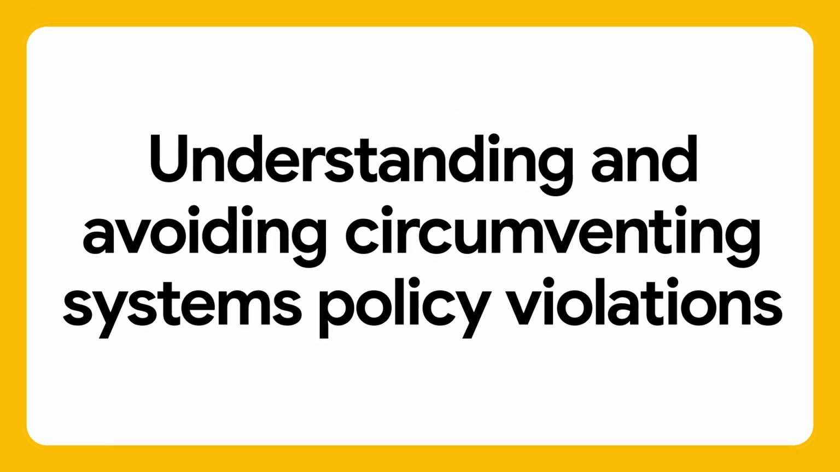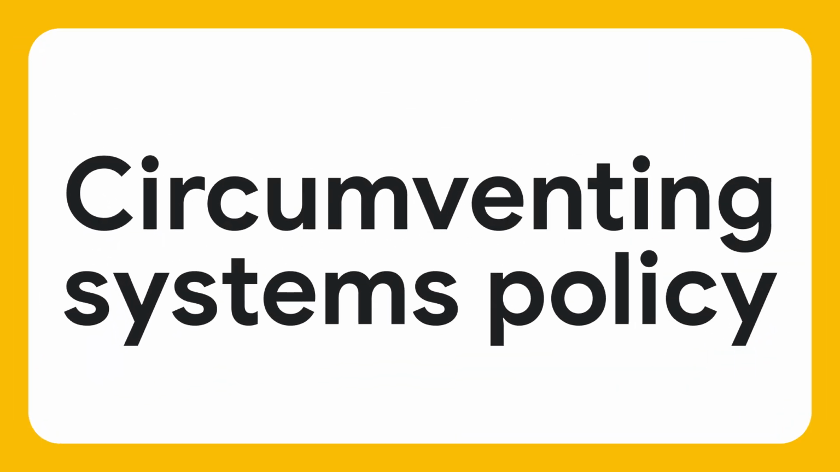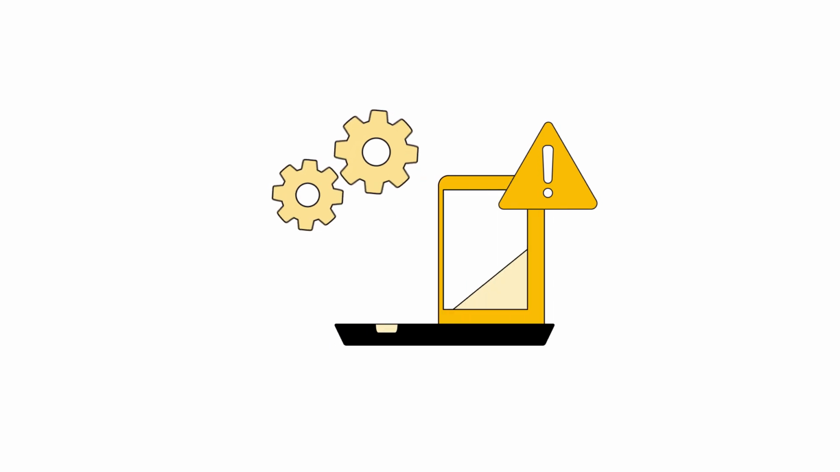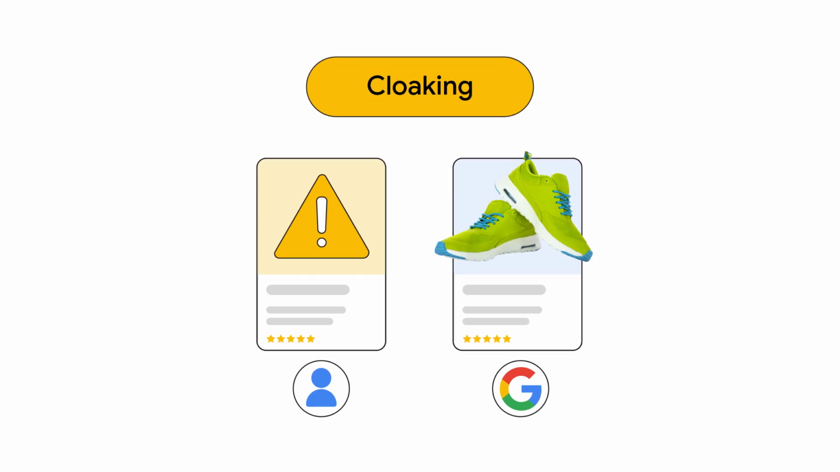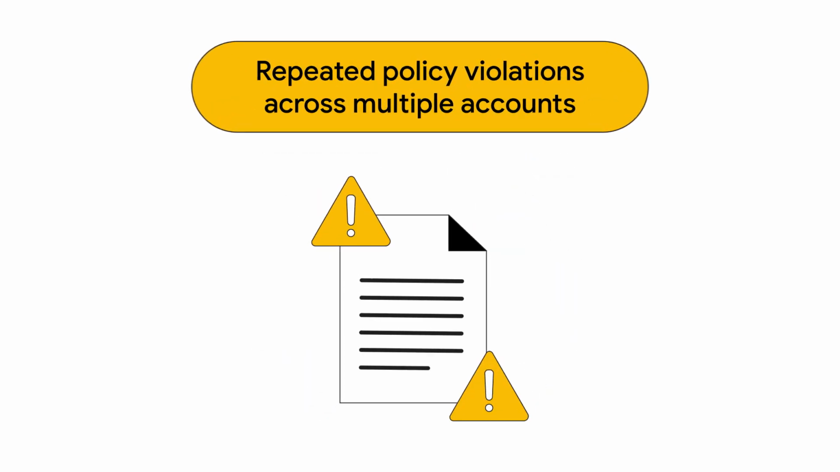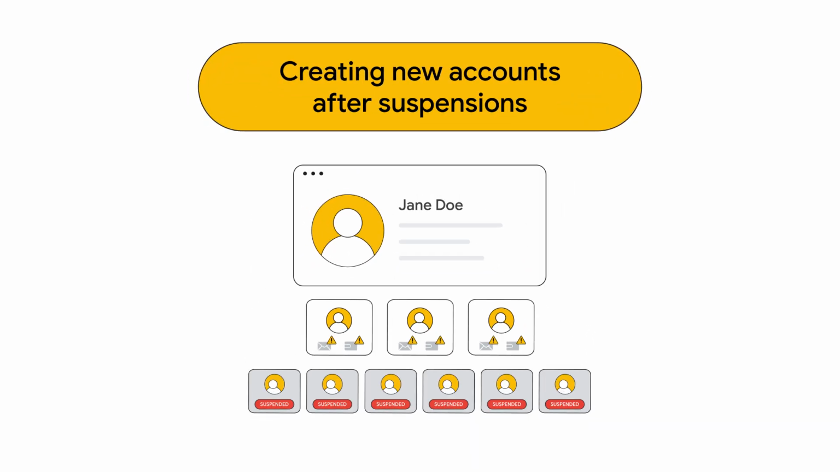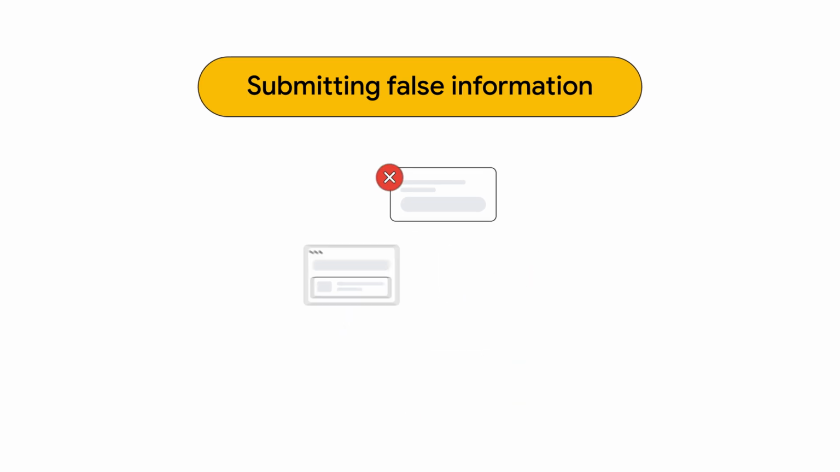In this video, we'll learn about Google's Circumventing Systems Policy and why it's critical to follow these guidelines. Circumventing Systems Policy does not allow engaging in practices that circumvent or interfere with Google's advertising systems and processes, or attempts to do so. Examples of violative actions include cloaking, repeated policy violations across your accounts, creating new accounts after a previous suspension decision, submitting false information as part of a verification program, and more.